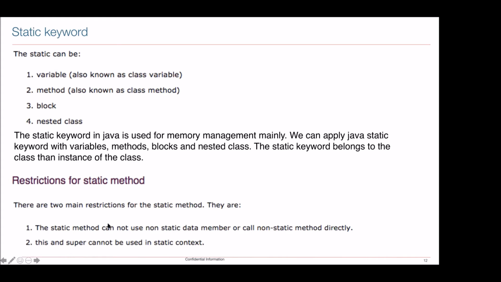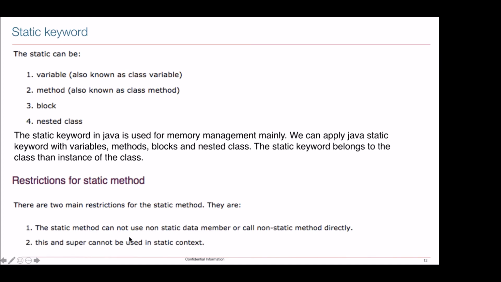Getting this point? That is the reason if your public static void main is there and you want to call some other function that is non-static, your compiler is not going to allow it, it is going to give you an error.